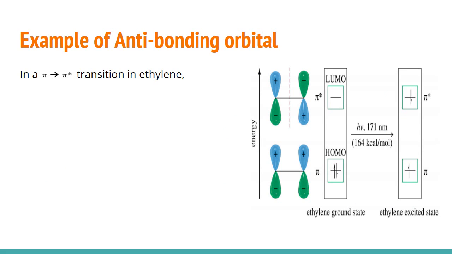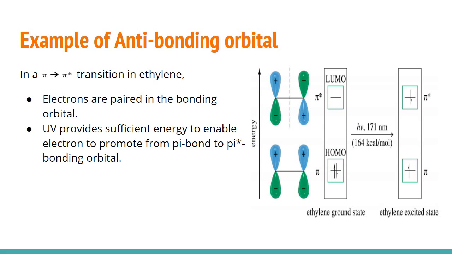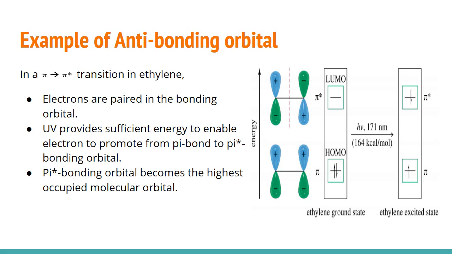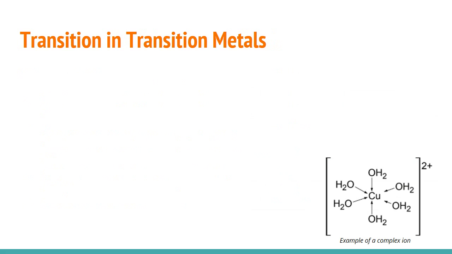Allow me to further illustrate what I mentioned previously. Take for example, a pi to pi asterisk transition in ethylene. We know that in ethylene, the electrons are paired in a pi bonding orbital. In UV-Vis, UV provides sufficient energy for an electron to be promoted from a pi bond to a pi asterisk bonding orbital. This pi asterisk orbital now becomes the highest occupied molecular orbital, and electrons become unpaired.